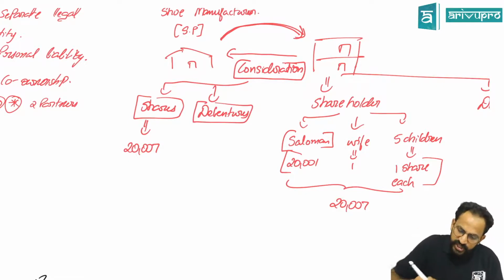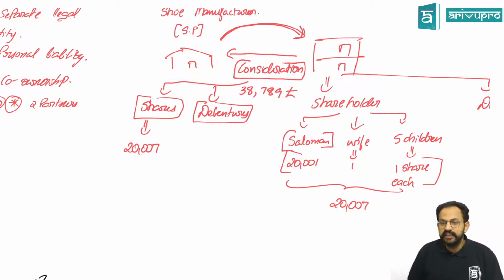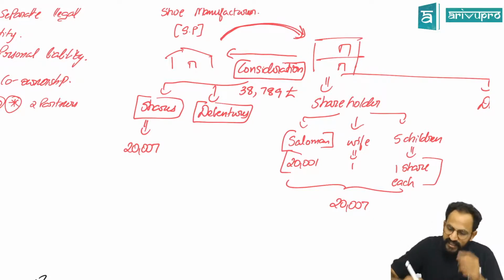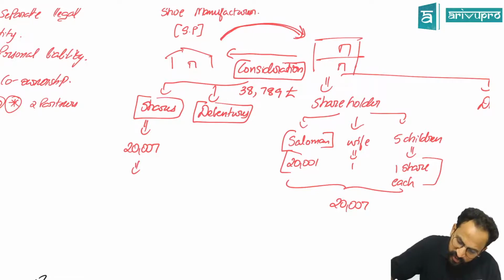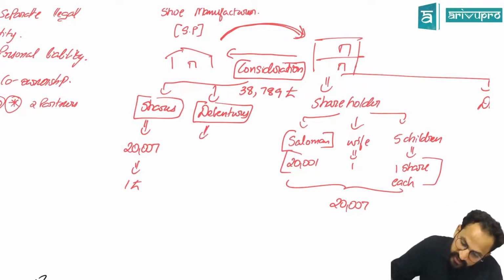The consideration in total was 38,789 pounds. That was the value of the sole proprietorship. So to take over that, he gave 20,007 shares of £1 each, and debentures which were secured.